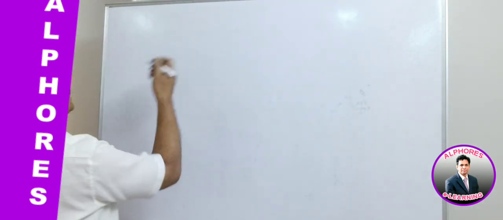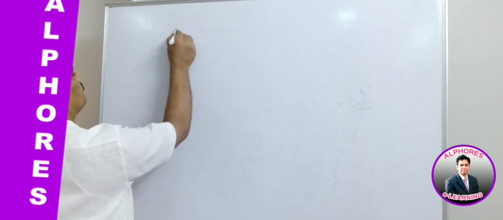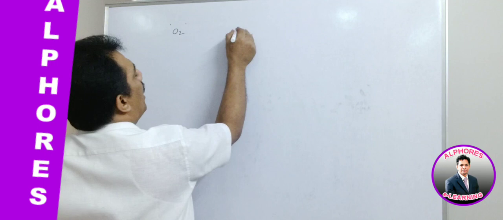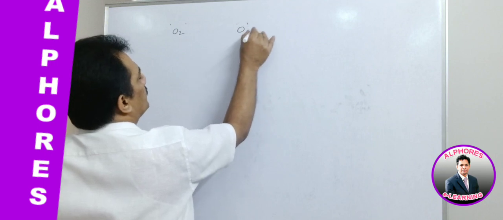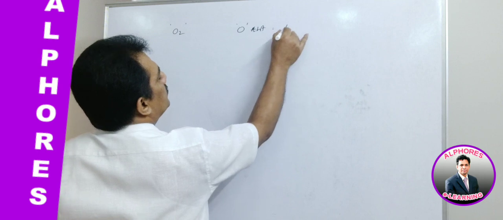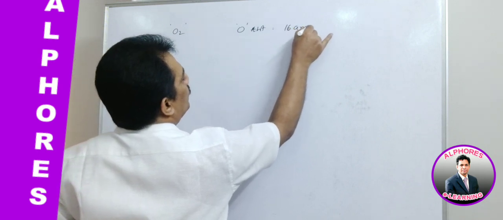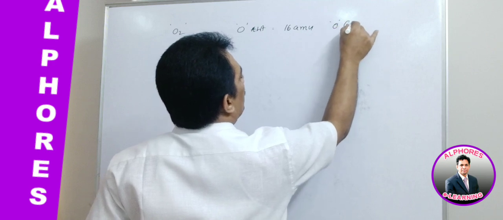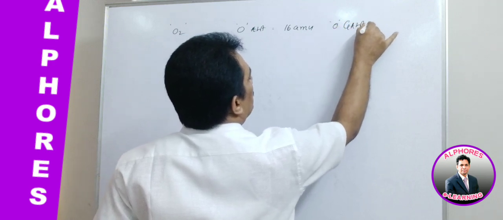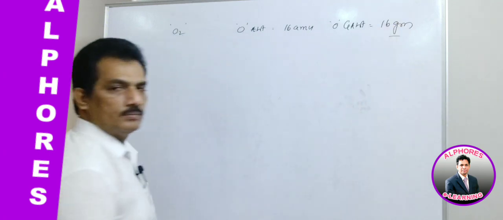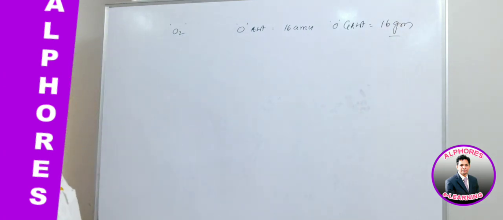Clear? And let us consider oxygen. Oxygen element. Oxygen atomic weight is 16 AMU. Oxygen gram atomic weight is 16 grams. Clear?